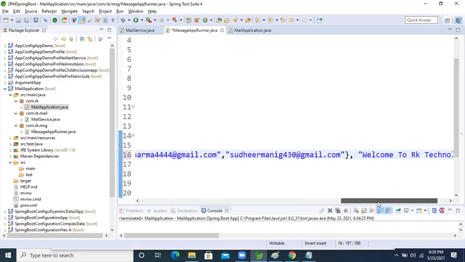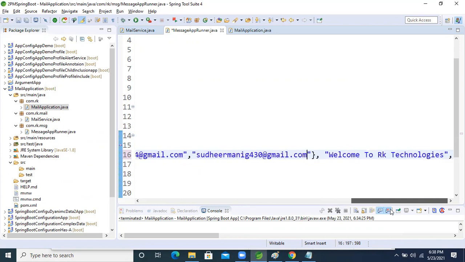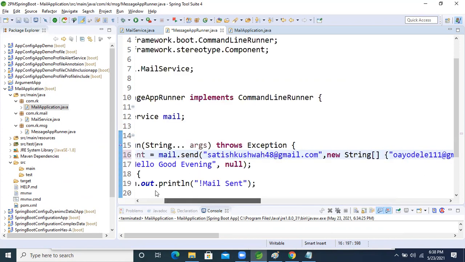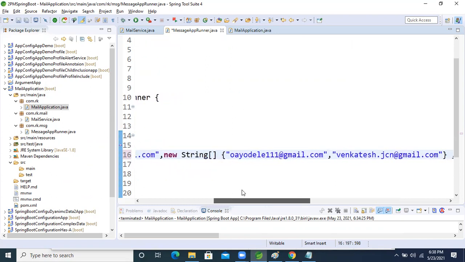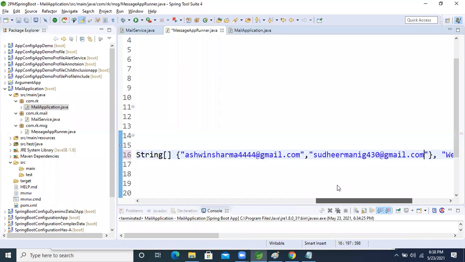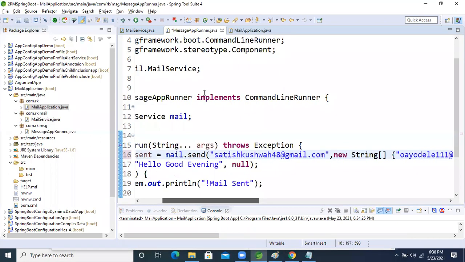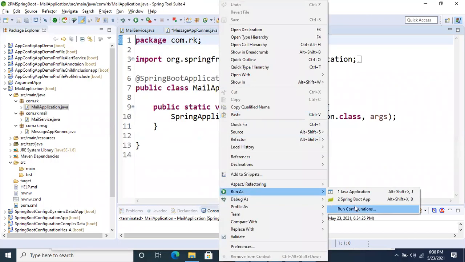Okay, so these two persons in the BCC will not be able to see the others whom I send to, because BCC means blind carbon copy. So the same message I'm sending again. Ayodele, you can also open your Gmail. Venkatesh, you can also open. Ashwin Sharma, and Sudhir, you also open your email and check it. Now I'm running the application.